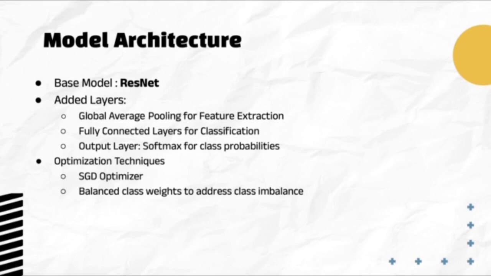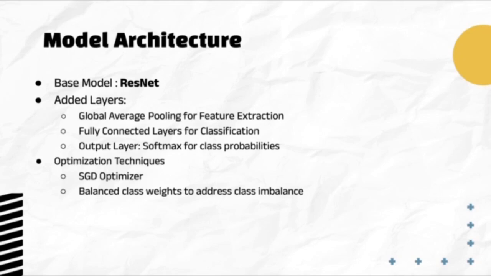So, what is ResNet? ResNet can be considered to be a ready-made brain that has already learned to identify patterns in images, for example, edges, textures, and shapes. It helped us save time and effort since it's pre-trained on millions of images. We use this to extract important features from the base images. We'll go on with the input layer first.